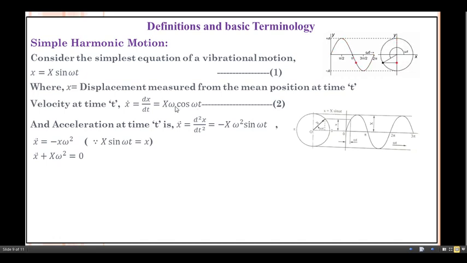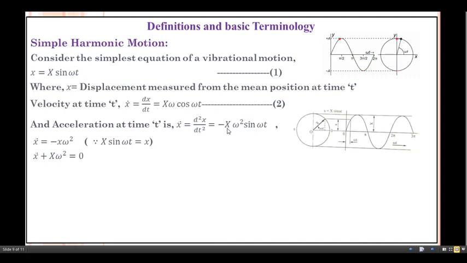So differentiate this equation with respect to time t. Okay, so X omega will remain as it is. What's about the derivative of cos omega t? Minus sine omega t, again derivative of this one omega t will remain, so we can get the omega. So omega multiplied by this omega is nothing but the omega square. So what do we get here? X double dot equals to minus X into omega square into sine omega t. In this way you can get the relation.